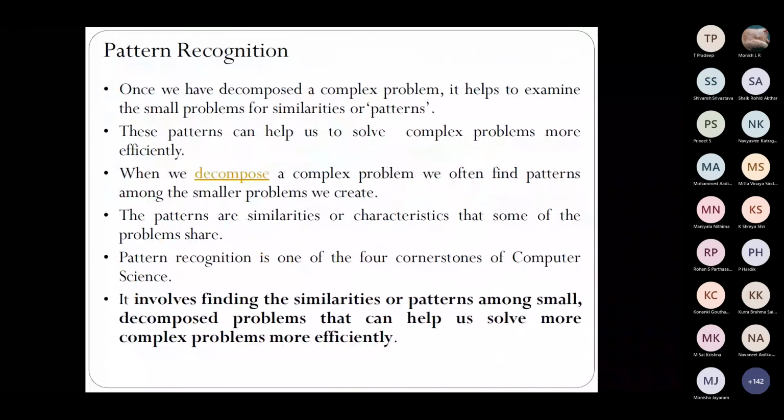Next is pattern recognition. Hope you remember what we discussed about pattern recognition. For example, when a small child is learning, the first time he sees a cat, he would not recognize it's a cat. But when he grows up and becomes a 2 or 3 year old, he would identify that it is a cat.